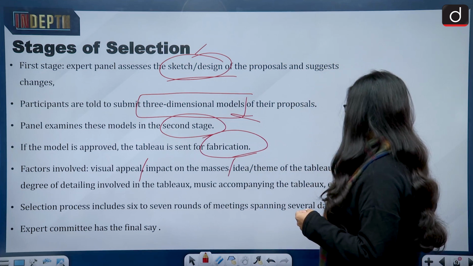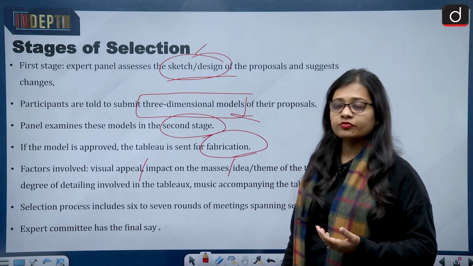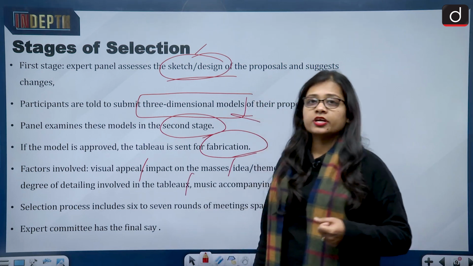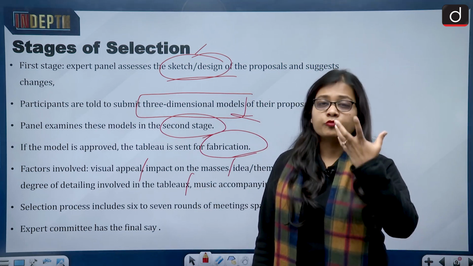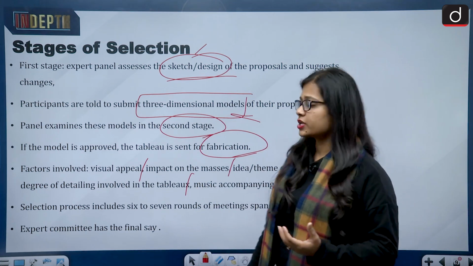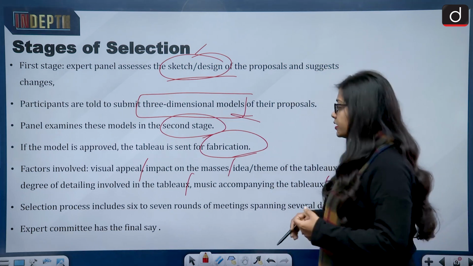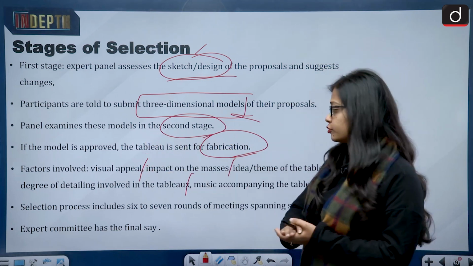The idea or theme of the tableau should go with the culture of that state. Then the degree of detailing involved: it should not be a vague tableau, it should speak volumes about the state. Then the music accompanying the tableau and many other things. So these are the factors which the expert panel looks into.